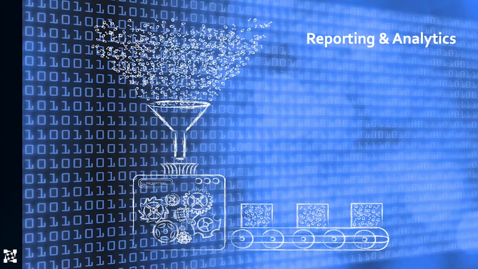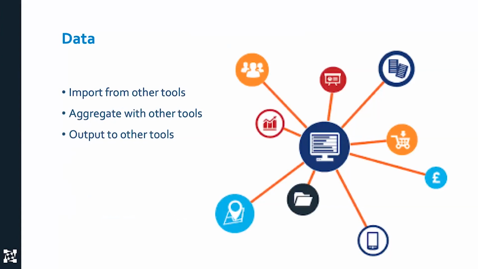Let's talk about reporting and analytics. It's important that we can deal with data. The most important things are that your tool can handle data from other tools and that it can aggregate with the other tools. If I have 3 static analysis tools, 2 from one vendor and a third from another vendor, I still want the results in one place. And it might be that I want to gather all the data together and the tool has a reporting UI or a reporting database, and it's now the center of my universe.